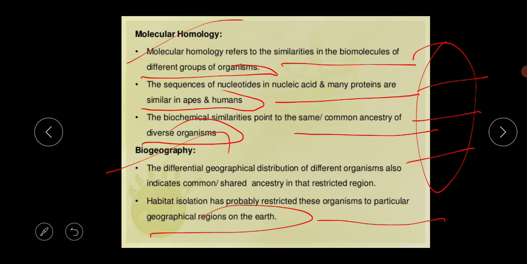So this was our last slide. From today's class we came to know the origin of life, the experimental proof of the origin of life, and what evolution is, with the different kinds of evidences for evolution. This is very important. The different fields, morphological study, comparative morphology and anatomy, molecular homology, biogeography, taxonomy, analogy, homology, all those things are very important. Among them, the Miller-Urey experiment and the homologous and analogous organs are very important for your exam. So please go through it properly.